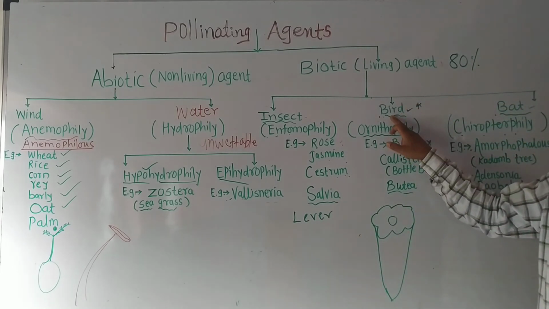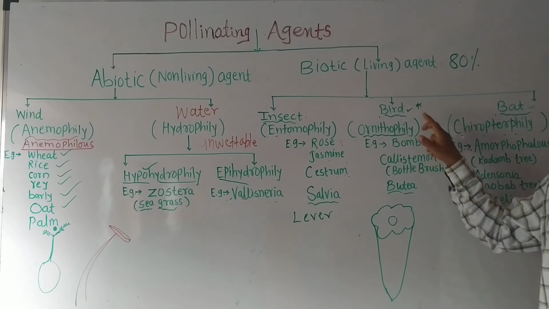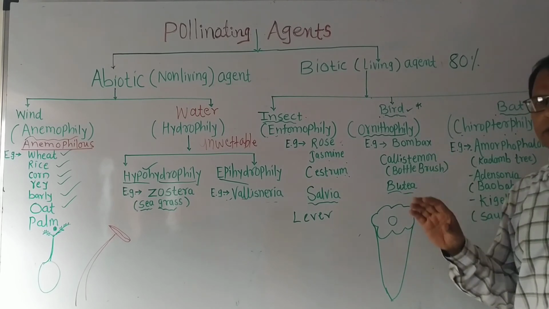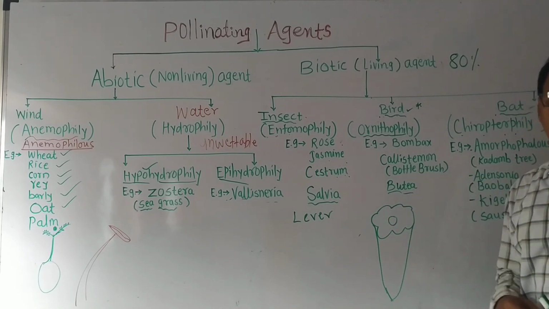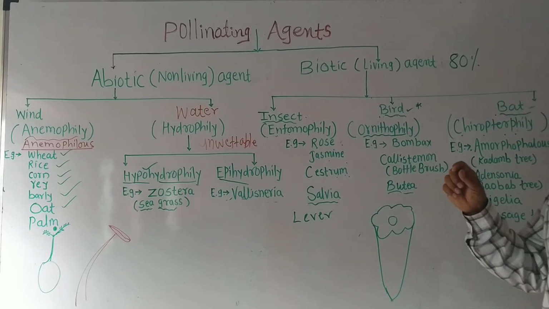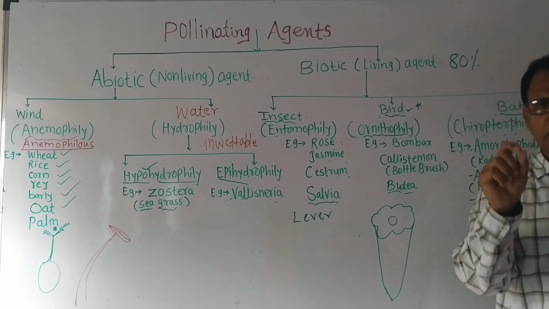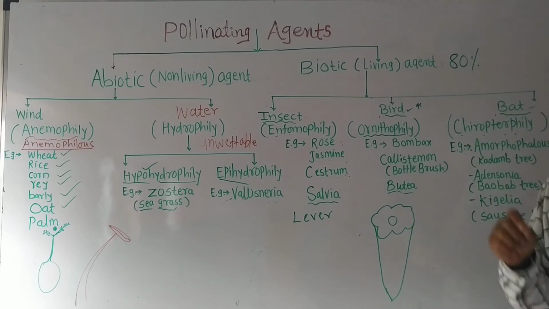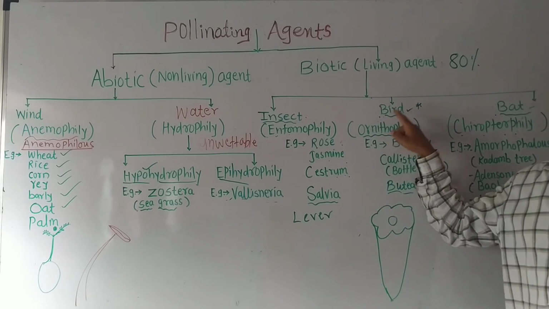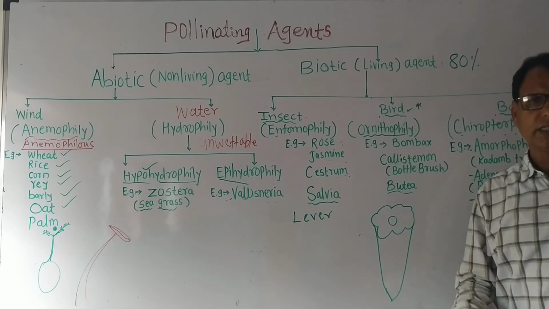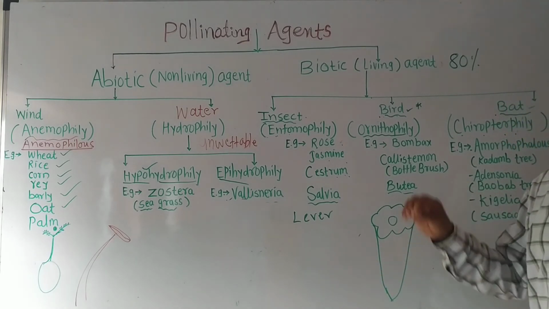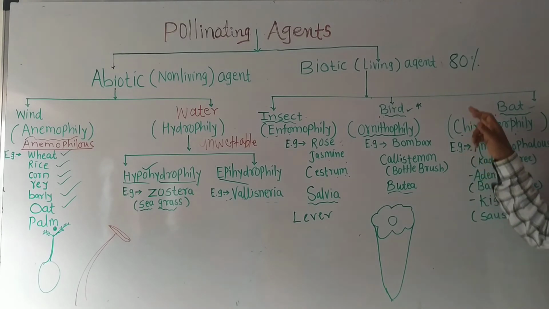Then pollination by birds is called ornithophily. The birds are small in size with a long beak. The bird pollinated flowers are large, showy, containing abundant dilute nectar. The pollen is sticky and rough, and the stigma is also sticky and rough. But an important point, listen and remember: bird pollinated flowers are without smell because birds have less sense of smell. And the last one, bat pollination.